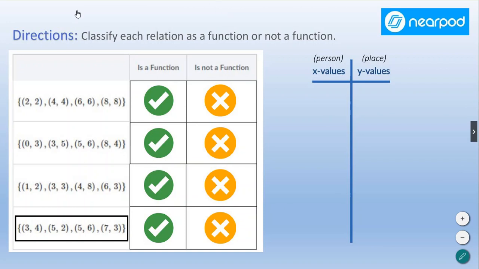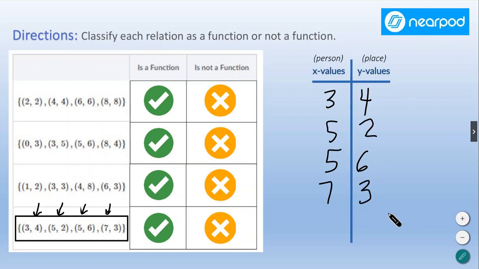Okay, so we have a bunch of different numbers. So we have 3, that's paired with 4. We have 5 paired with 2. And again, all I'm doing is looking at these ordered pairs in this set of data, okay? We have 5 paired with 6, and we have 7 paired with 3, okay? So let's break this down. Again, we can use the illustration of people and places. So let's say that we're going to just assign some names.